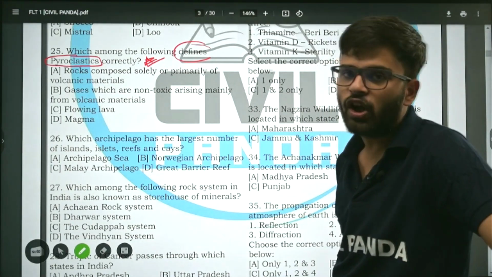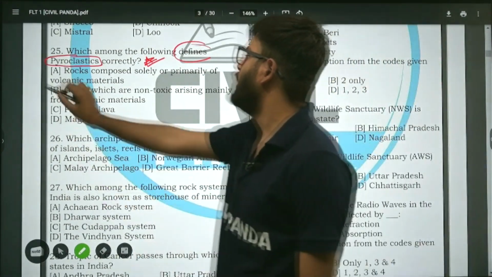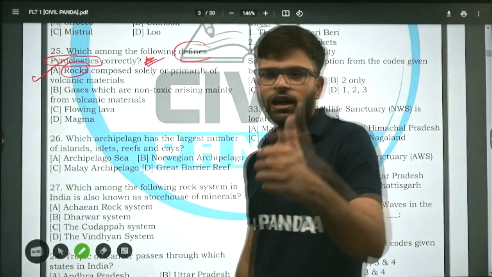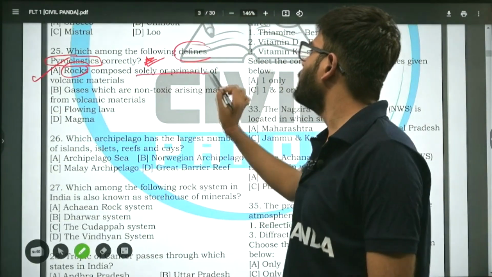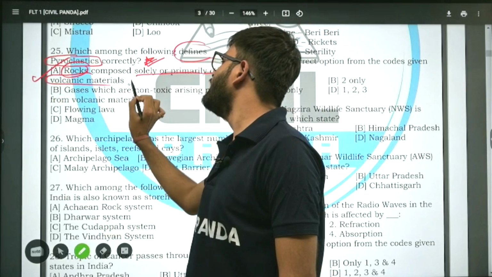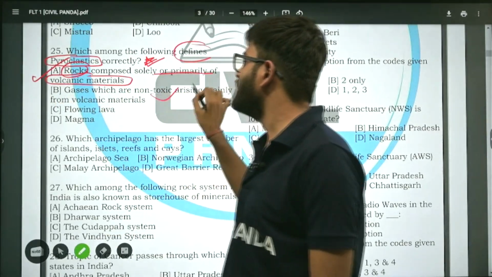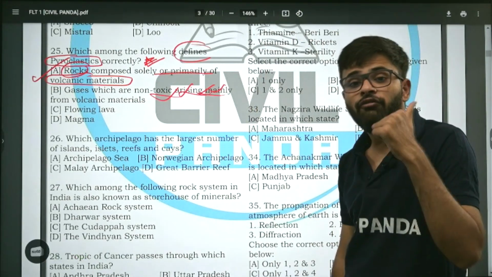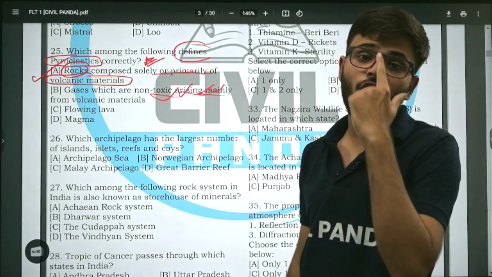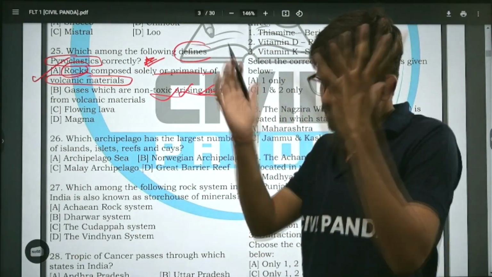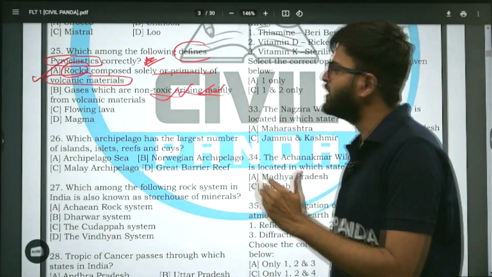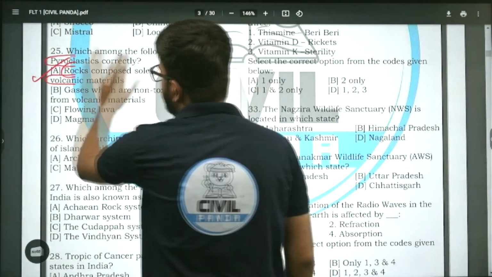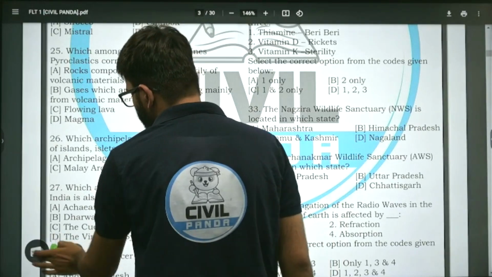Well, the correct answer, always remember, is volcanic material. Pyroclastics are rocks that are solely or primarily made up of volcanic material, not gases. Those types of rocks are known as pyroclastics. जब volcanic eruption होता है तो pyroclastics निकलते हैं. All right. Now moving on to next question. Question number 26.